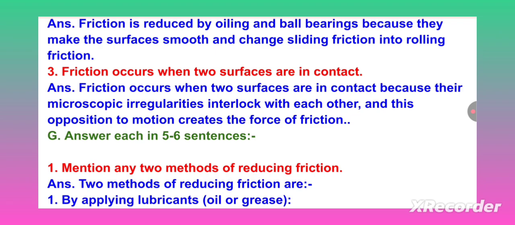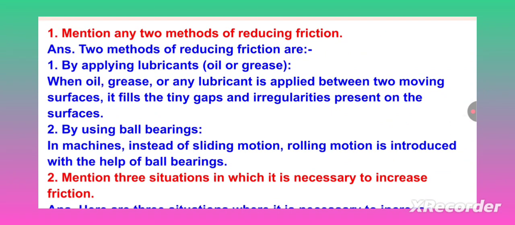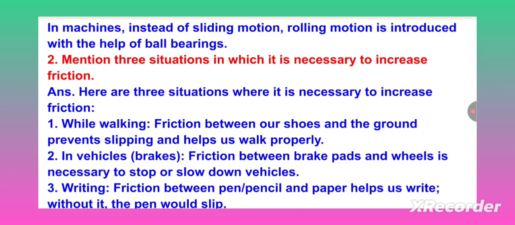Answer each in 5 to 6 sentences. Mention any two methods of reducing friction. Two methods of reducing friction are by applying lubricants, oil or grease. When oil, grease or any lubricant is applied between two moving surfaces, it fills the tiny gaps and irregularities present on the surface. By using ball bearings in machines, instead of sliding motion, rolling motion is introduced with the help of ball bearings.